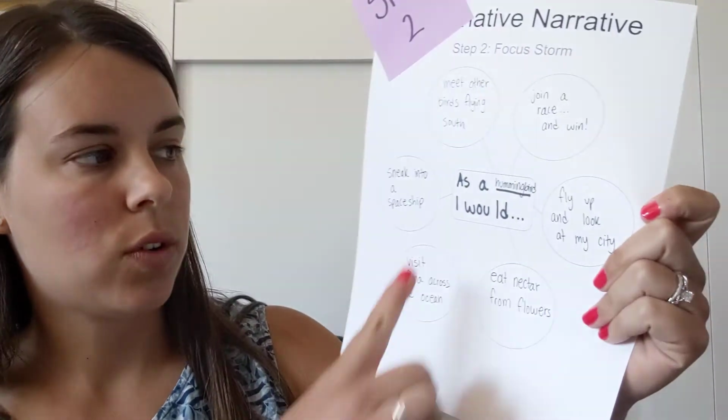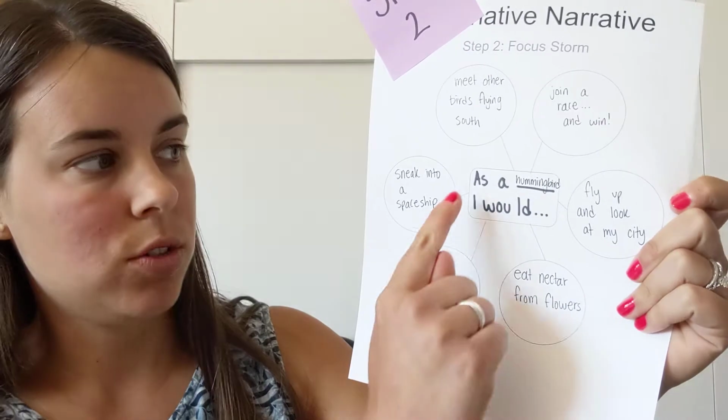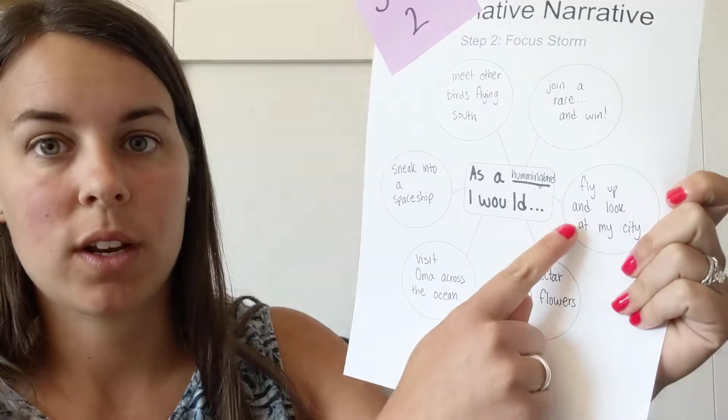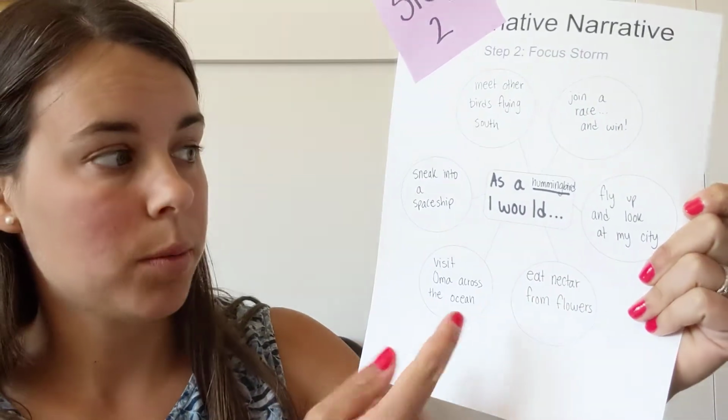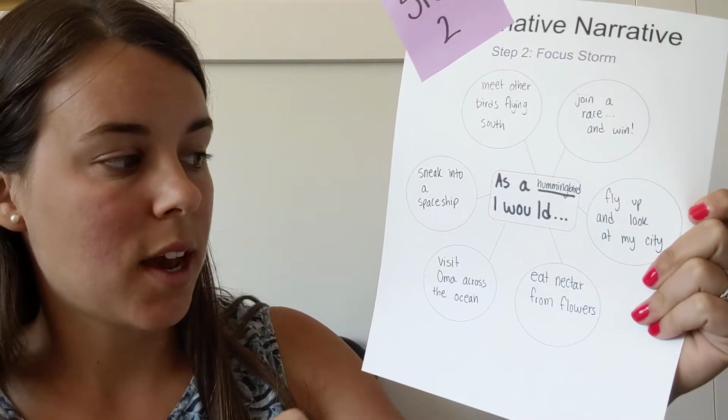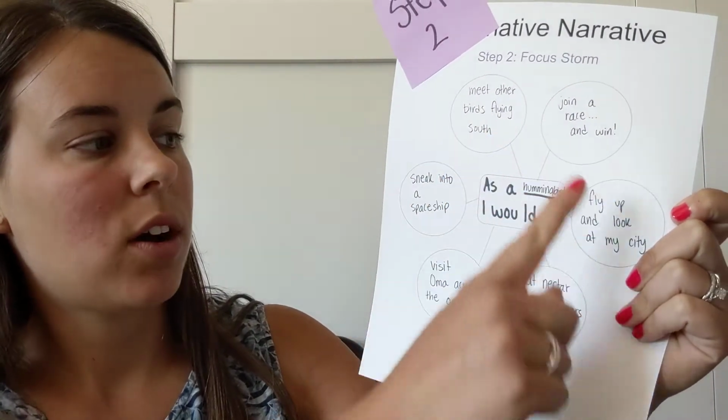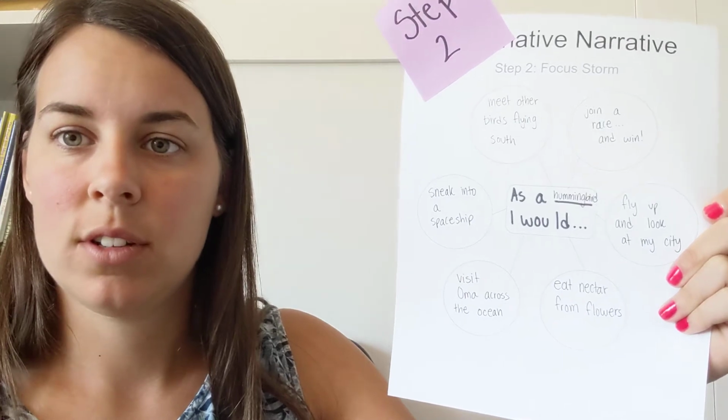So now remember, we're on step 2, so we're focused in on that one animal and what that animal would do, right? So I put in the middle, and you can write this too, as a, I would. And because last time I picked hummingbird, I'm going to choose as a hummingbird. And then I'm going to look at all the different things that I could do.